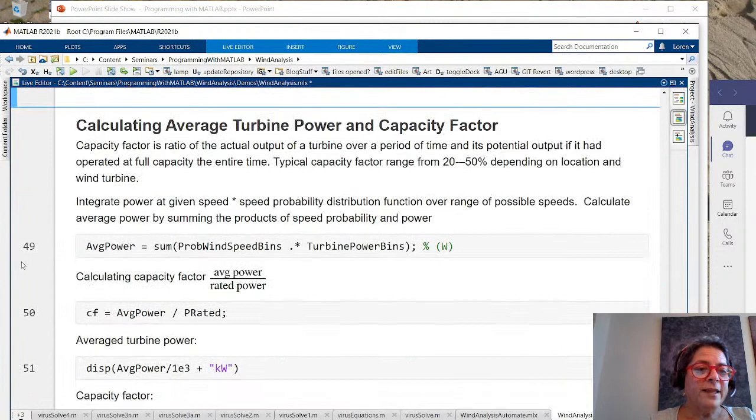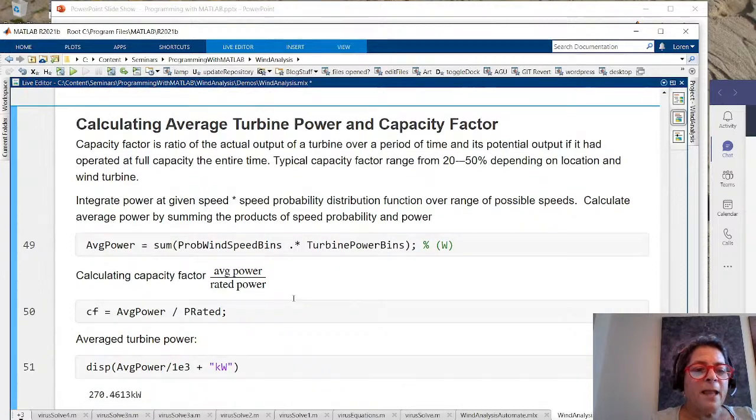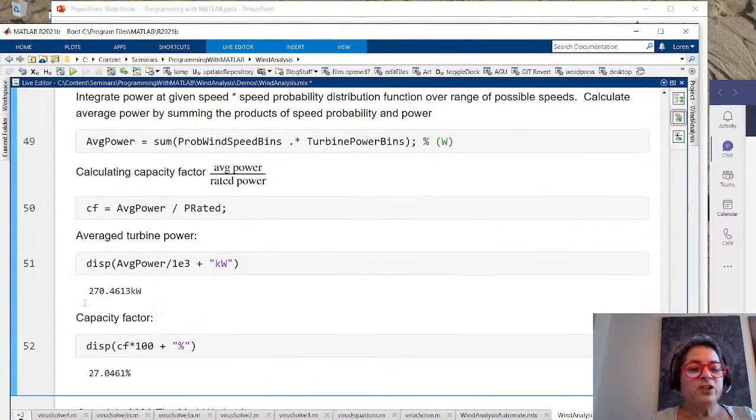We're going to calculate the average power. And when I do, you'll see that my average power is 270 kilowatts, which is about a quarter of a megawatt. And I can also compute the capacity factor. That gives me a percentage. So 27% of the power is there, which is really good, maybe. But I have all these other things that I need to think about, like what are the other turbines doing?